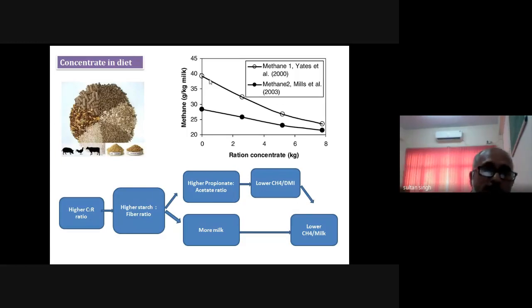Again, it is because the concentrates which are rich in the non-structural carbohydrate, when fed to the livestock and fermented in the rumen, there is a shift in the VFA concentration. The proportion of the propionic acid is more, and the production of the acetic acid is less. That's why the methane production per kg of the milk or per kg of the wool is less.